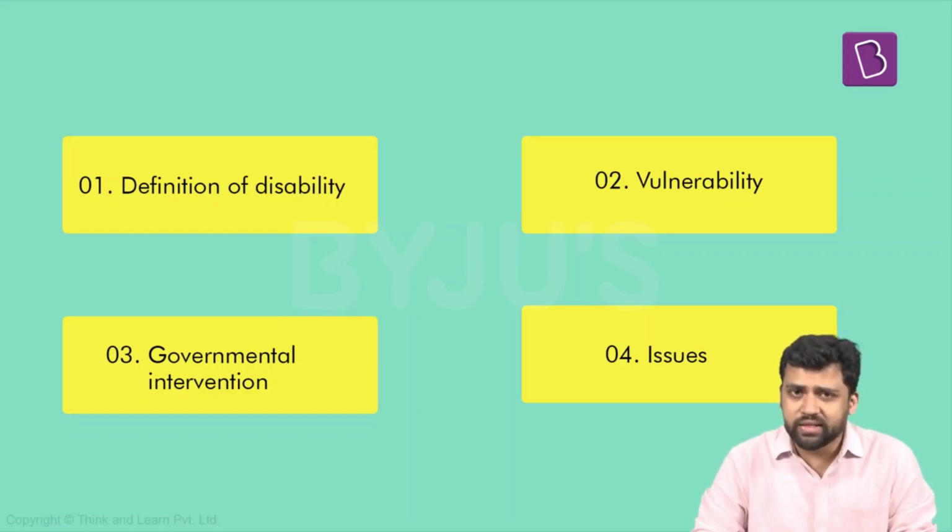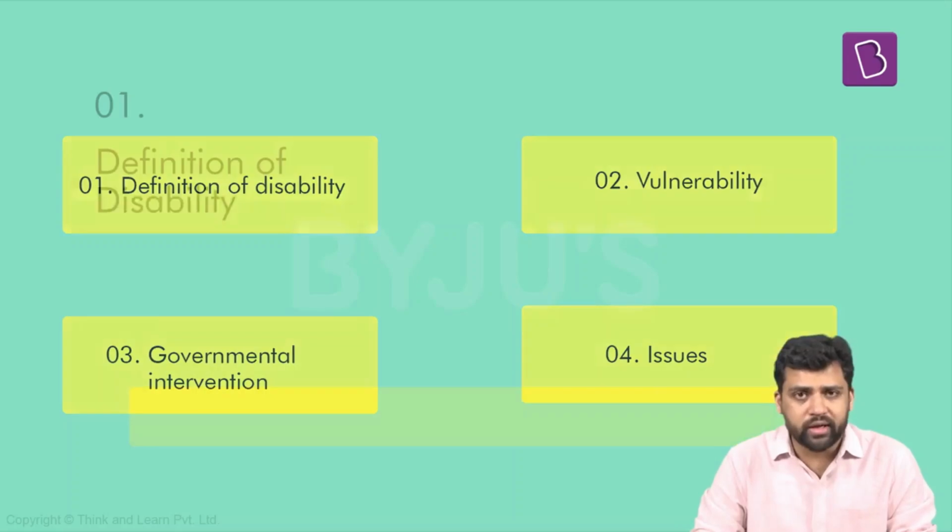Now, what is the reason why this is happening? We'll try to understand that. Apart from that, we'll see what the Government of India has done, what issues are still going on despite the interventions from the side of the government, and what can be done about it. So this is a broad overview of things that we're going to talk about in the next few minutes.